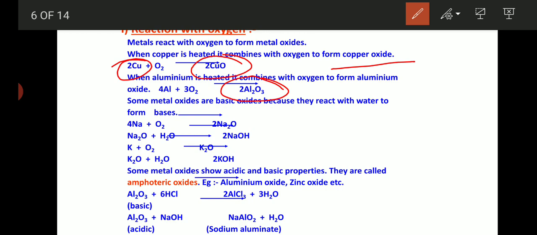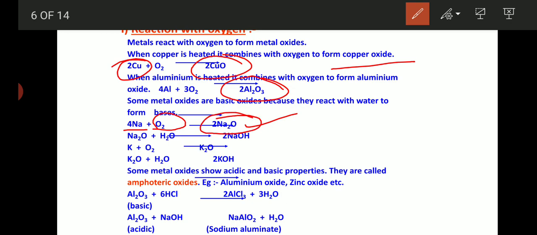Important it is. Some metal oxides are basic oxides because they react with water to form bases. Okay. For example, consider sodium. When sodium reacts with oxygen, it gives what? Sodium oxide. Okay.